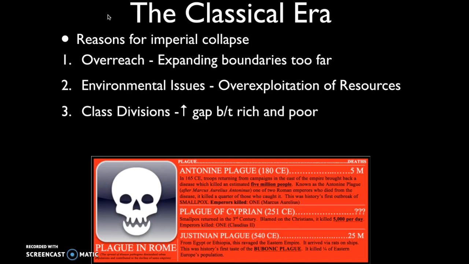Another common external factor is that as empires grow, that eventually leads to more trade, which seems like a great thing, except more trade also leads to the spread of diseases. So we have the spread of epidemic diseases. We'll talk about the way in which the plague is going to impact and lead to weakness in the Roman Empire and also Han China. So epidemic disease is another common factor that leads to the collapse of empires.